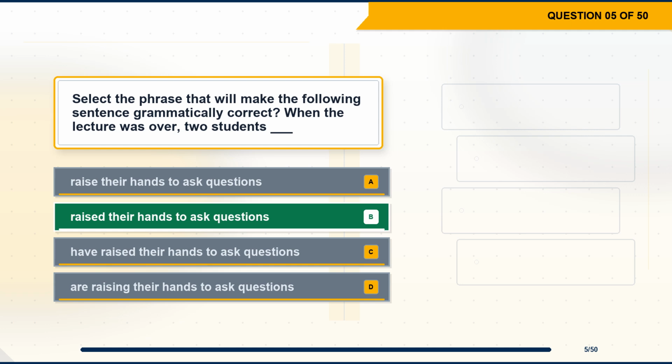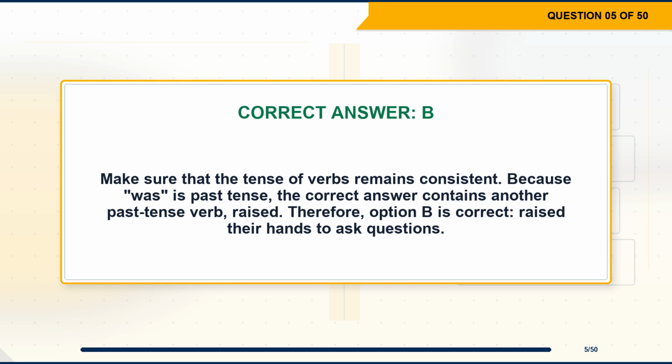The correct answer is option B. Raised their hands to ask questions. Explanation. Make sure that the tense of verbs remains consistent. Because was is past tense, the correct answer contains another past tense verb, raised. Therefore, option B is correct.